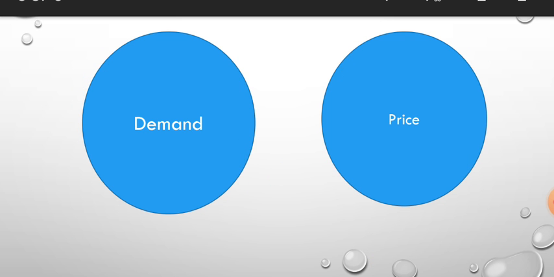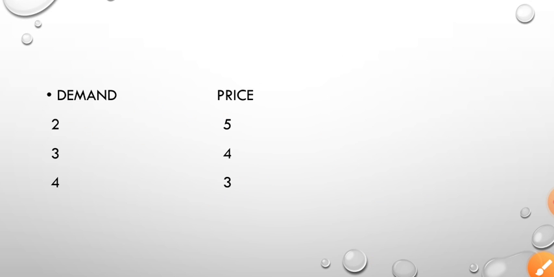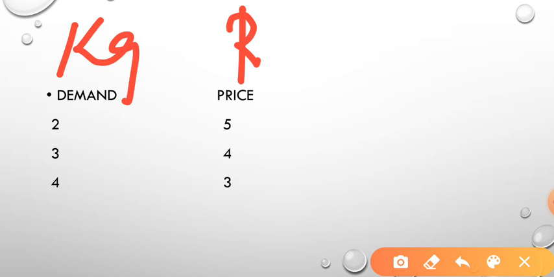Now, let us study this in tabular form. Let's see how we can express this relationship in tabular form. Here I'm talking about price, which is in rupees, and demand is in kg. Okay, so whenever the price was rupees 5, the people were demanding 2 kgs. This is just an example. When the price has fallen from 5 rupees to 4, that means it has become cheaper. So when it becomes cheaper, obviously you are going to purchase more.